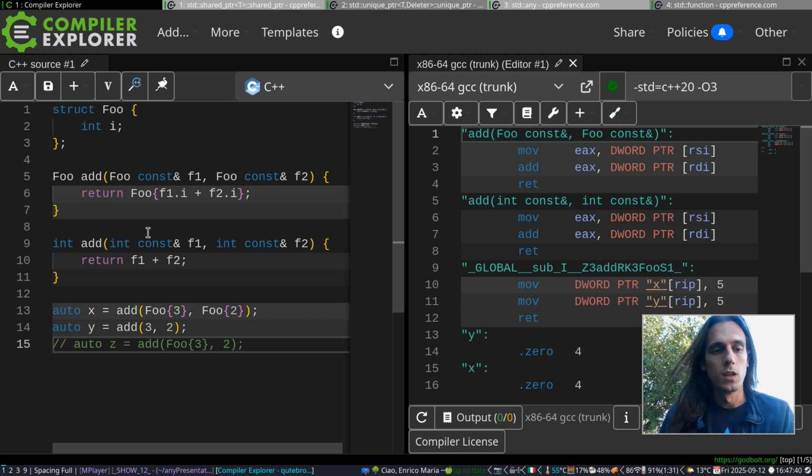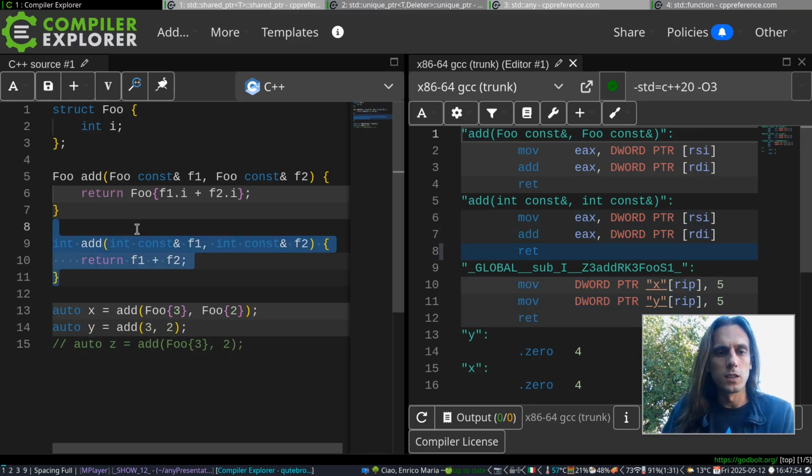But once the compiler is happy, once the compiler has made sure that the types are correctly used, then it will compile these two functions, and in that phase it will throw away the types, it will erase the types.